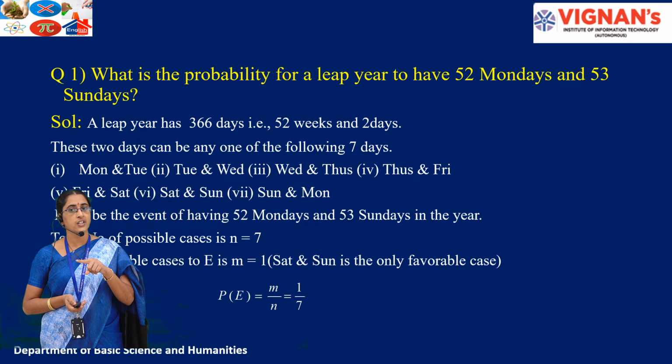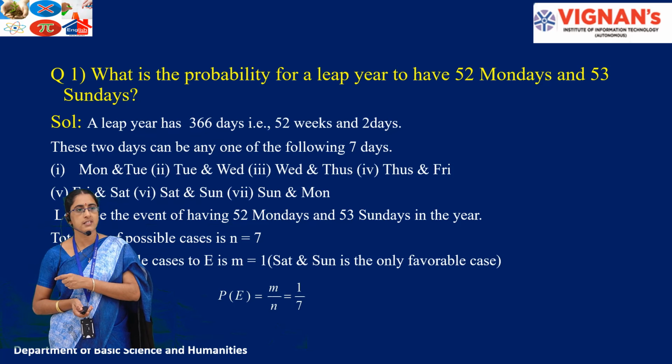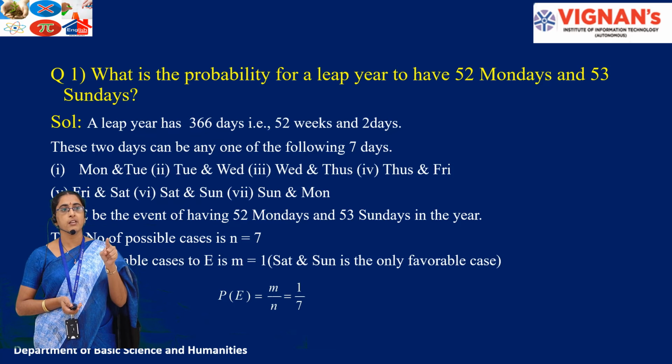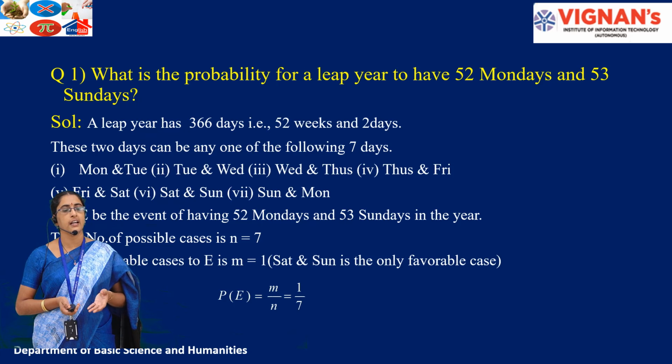But here they are asking to find the probability that it has 52 Mondays and 53 Sundays. Definitely you will get 52 Mondays, 52 Tuesdays, Wednesdays, and so on, Sundays. But what is the condition to get 53 Sundays? Here it is clearly mentioned that 52 Mondays, that means Monday cannot be repeated. The 53rd cannot be Monday, so it can't be a combination of Monday and Sunday. So we have to consider the Saturday and Sunday combination out of the 7 available chances. So by definition it is 1 by 7. The favorable chance is only Saturday and Sunday, and the total number of chances for those 2 extra days is 7.